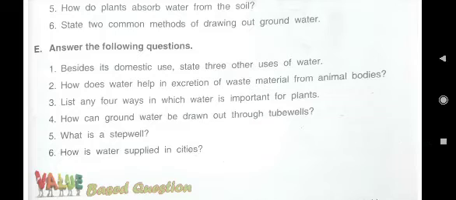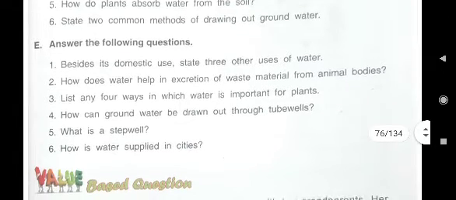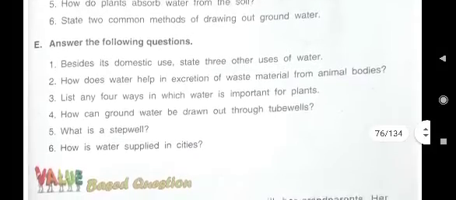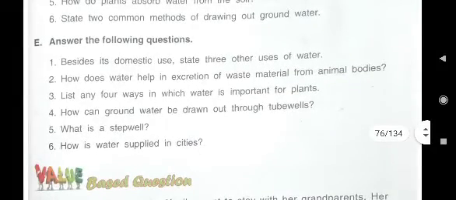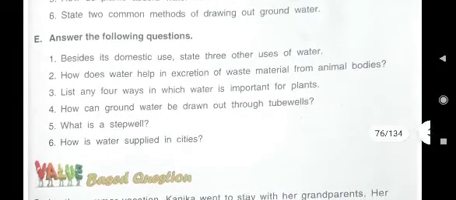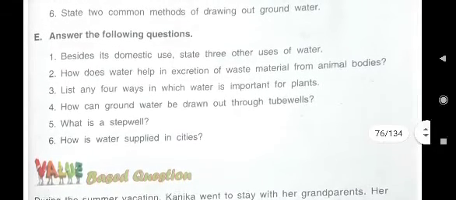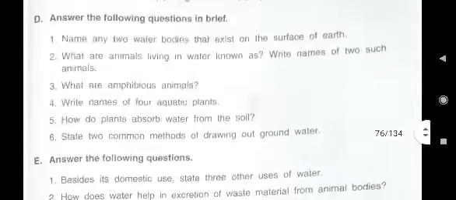Besides its domestic use, you know, water is used for our household purposes, that is domestic use. State 3 other uses of water, means apart from bathing, washing the clothes or cleaning the utensils, other uses of water you have to write.